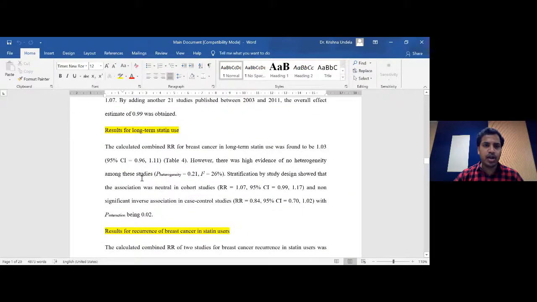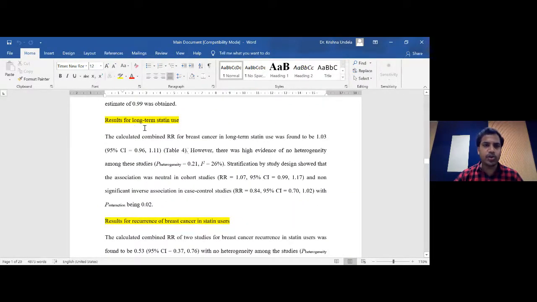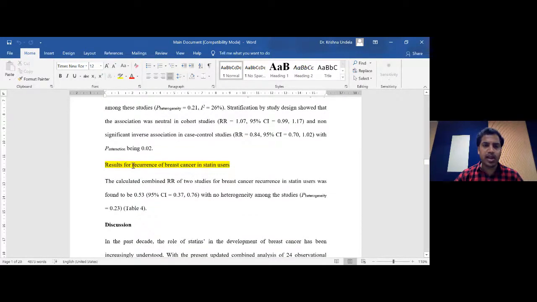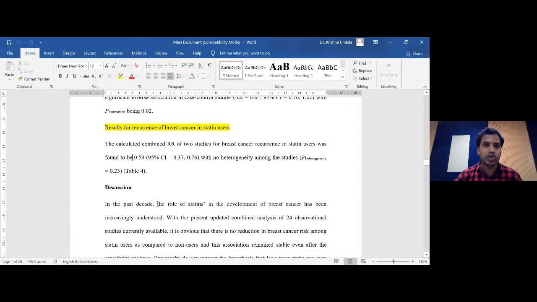And as I mentioned, apart from all this analysis, we have also done two extra analyses here. That is just to try to understand the impact of long-term statin use on breast cancer. We have explained that result in this paragraph. We also did one more analysis to understand the chance of recurrence of breast cancer when people are using statins. We explained that again in a particular paragraph. So that's about the results. I feel it's very clear. Whatever analysis we have performed, we explain in detail as well as crisply under the results section, under each heading.